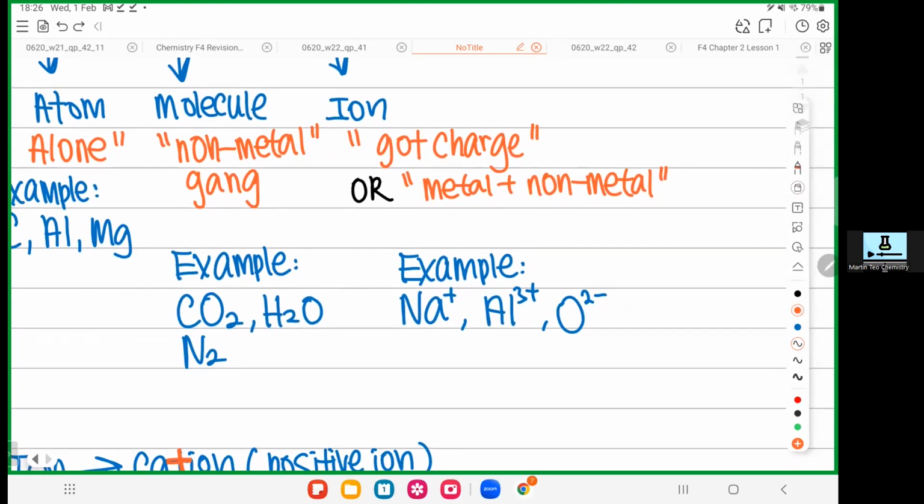Example like this, okay? Magnesium oxide. Magnesium is a metal. Oxygen is a non-metal. Metal and non-metal, ion. Sodium chloride, do you see any charge here? No, but it's an ion. Why? Because metal and non-metal is ion. So that's it. So who is an ion? Somebody who has a charge or somebody made from metal and non-metal.